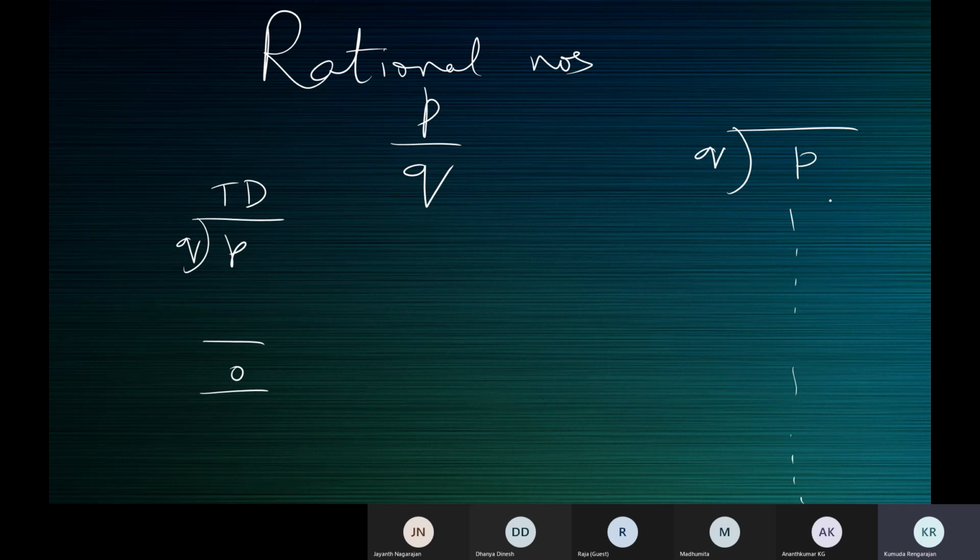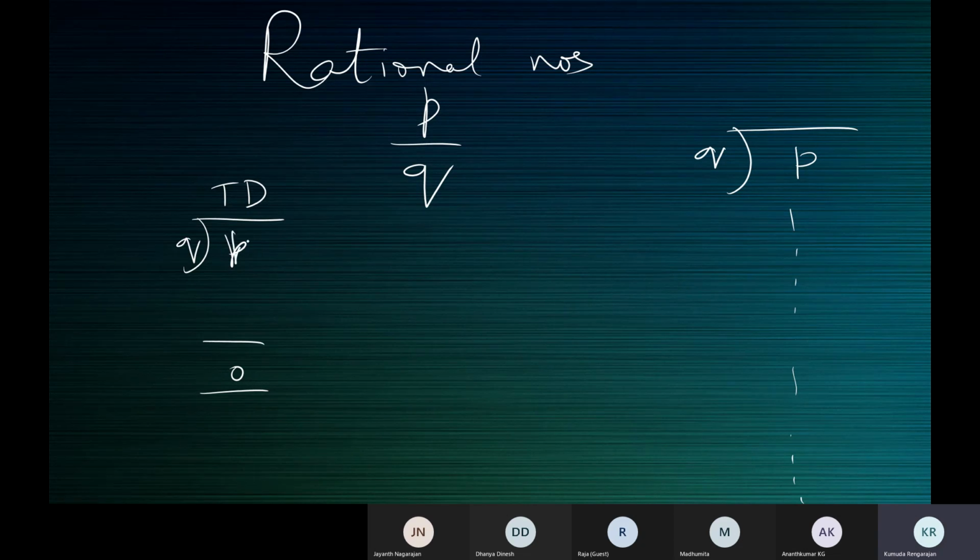What you see in this case is that there will be one remainder which keeps repeating, or a set of remainders that will repeat. Accordingly, if one remainder is repeating, in the quotient also one digit will repeat. If a set of remainders are repeating, in the quotient also a set of digits will repeat.